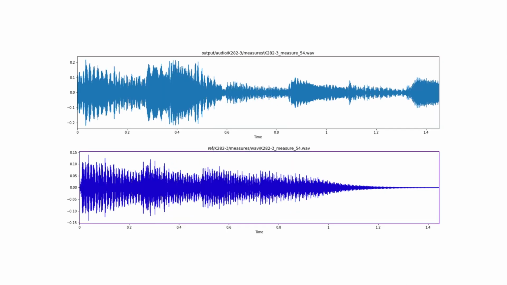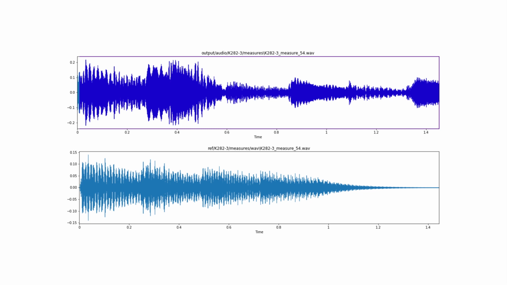I ended up finding that there was a definite relationship between how good my inputs were and how good my results were. For example, if I had recordings that had a lot of trailing and ending silence in them, or if I had MIDI files that when I exported them measure by measure ended up creating empty measures, or measures with extra silence that was unnecessary, it would end up skewing the eventual results. I tried my hand at some data cleaning by getting rid of some of the extraneous data, and it helped a little bit in a lot of cases.